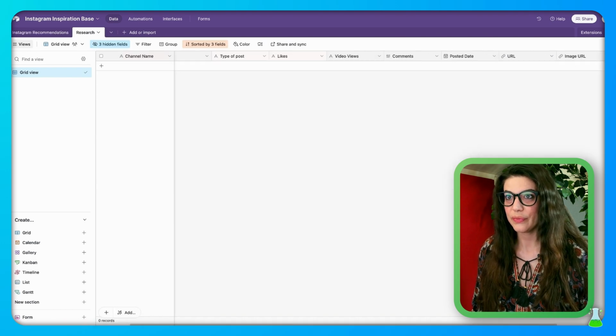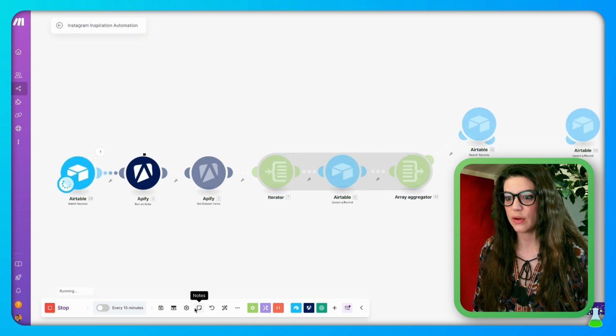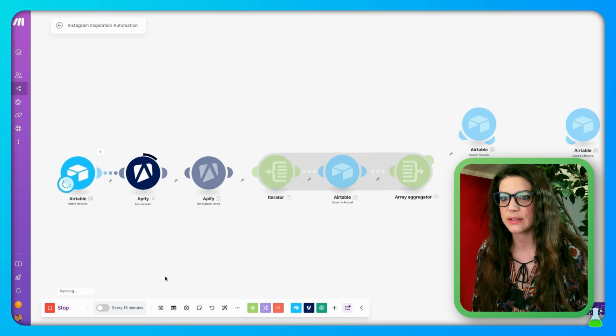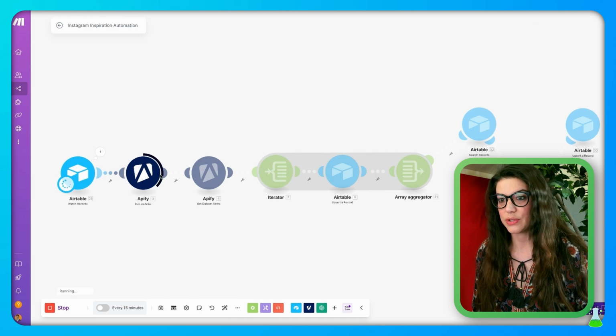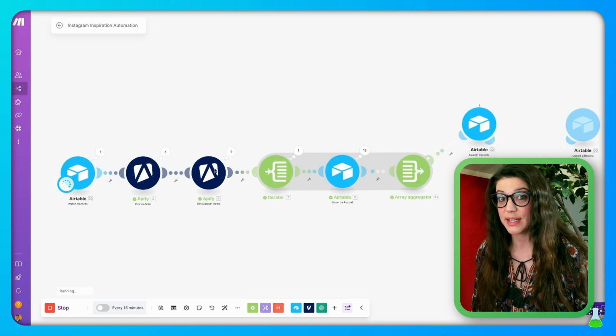Now, I'm going to go ahead and run the automation once. Also, save the automation if you haven't saved it already. Save it as you go along, please. So what's happening right now is the run actor is looking at the first Instagram handle, and it is scraping that Instagram account. After this is done running, this Apify is going to grab the dataset items that we're looking for in our research table.